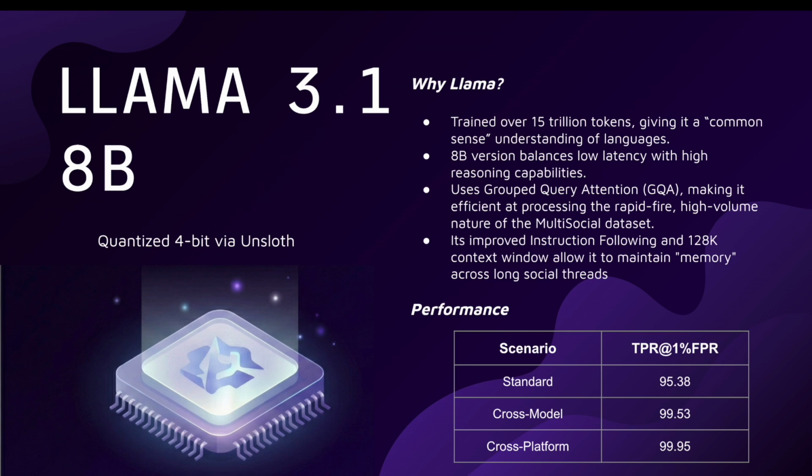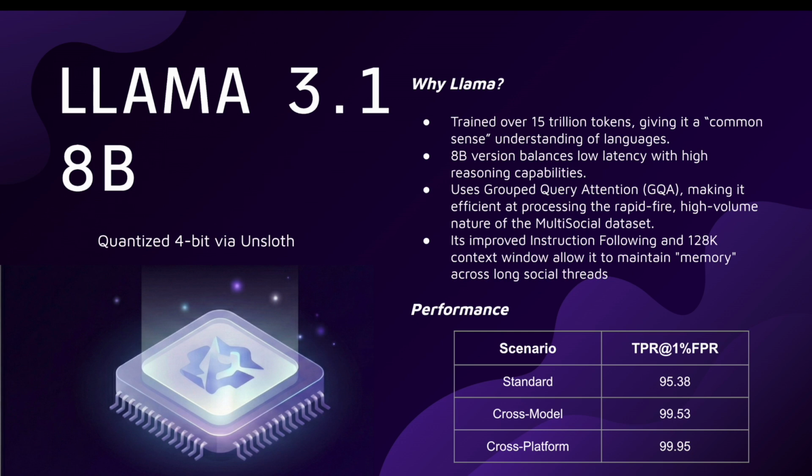The 8 billion version was smartly chosen because it's able to balance low latency with high reasoning capabilities. So your inference speed is fast and your classification accuracy is high. While training, grouped query attention was used because datasets like MultiSocial have a high-volume nature, and this is able to efficiently process that. It also improves instruction following and has a larger context window, around 128K, thus allowing it to maintain memory. Because social media posts tend to be lengthy, the memory aspect is very important in this dataset.